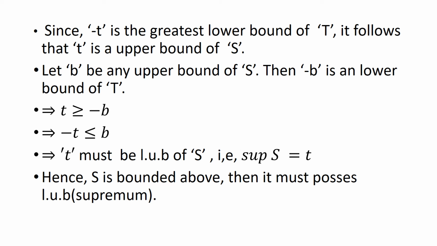Then minus B is a lower bound of T, which makes minus T greater than or equal to minus B, or T is less than or equal to B, which implies T must be the least upper bound of S, that is, the supremum of S is equal to T. Hence, S is bounded above, so it possesses the least upper bound or the supremum in the set of real numbers R.